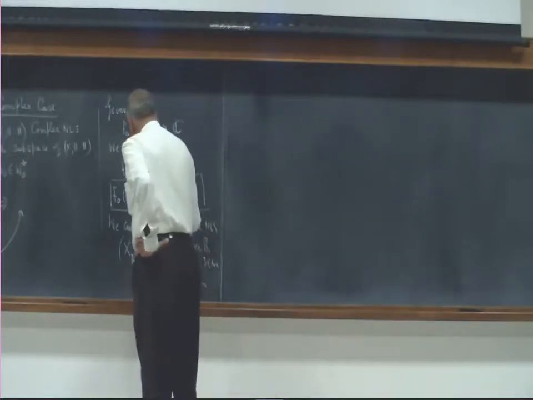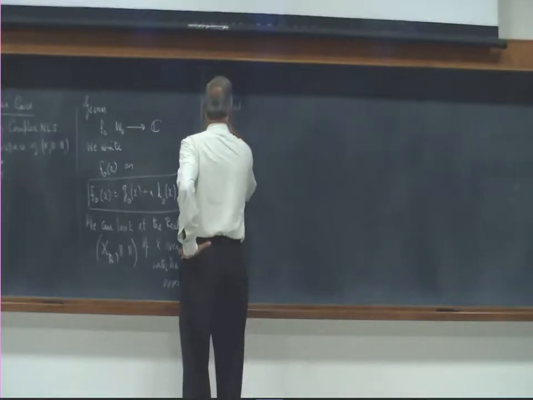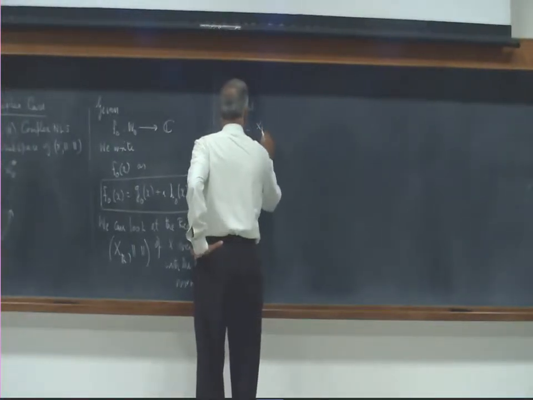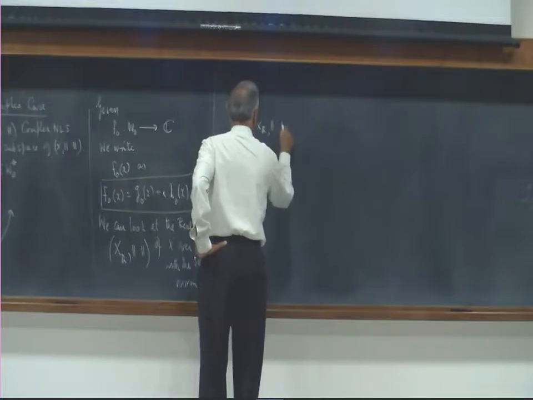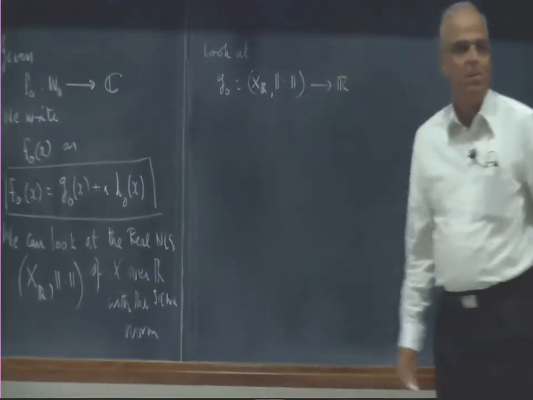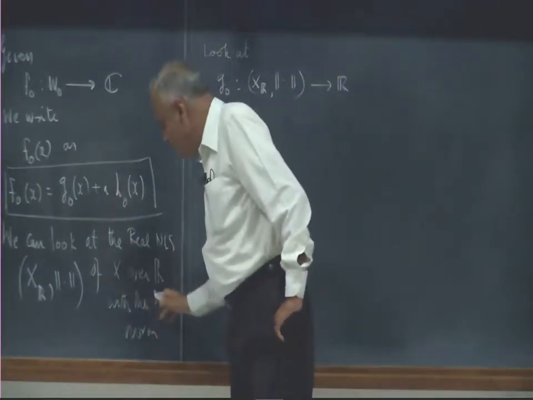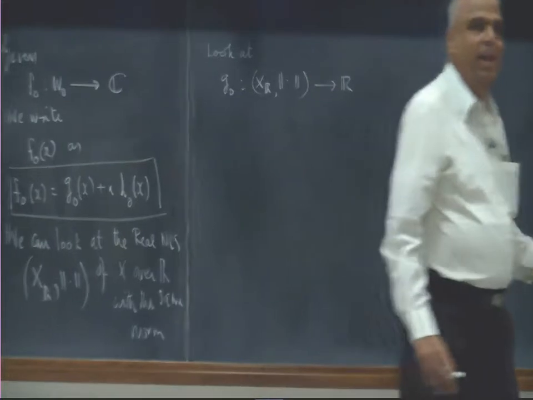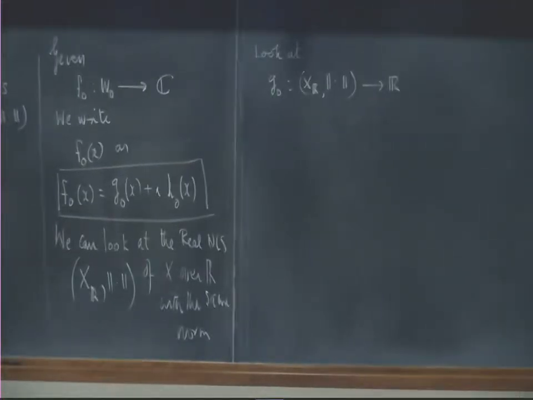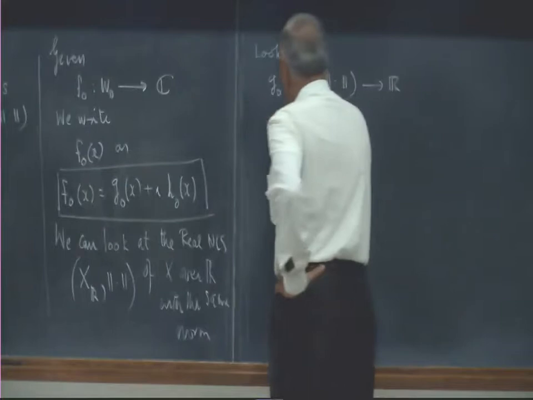Now look at G naught as a mapping from this to R. What does G naught do? With every vector X, it associates a real number. So I can therefore think of G naught as a mapping from X to R. Is that clear? So I can think of G naught as a mapping from X to R, and H naught also as a mapping from X to R.